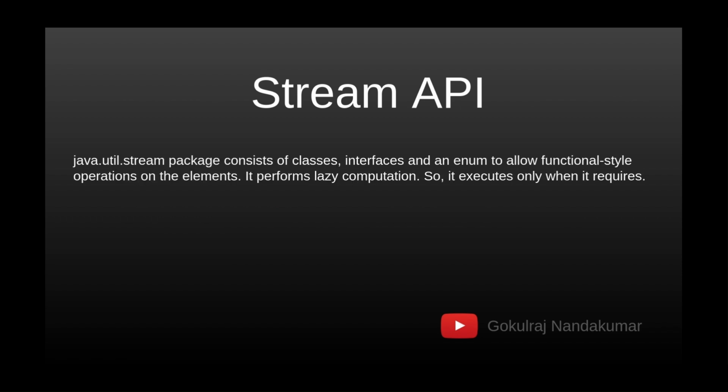So next is the Stream API. Stream API is one of the major features implemented in Java 8. It's like a package consisting of classes, interfaces, and enums to allow functional style operations. We can sort it, we can filter it, we can map it, we can collect it, we can convert to different formats. Stream API provides a lot of operations and functions, and it performs lazy computation also. It provides a lot of ways of handling that.